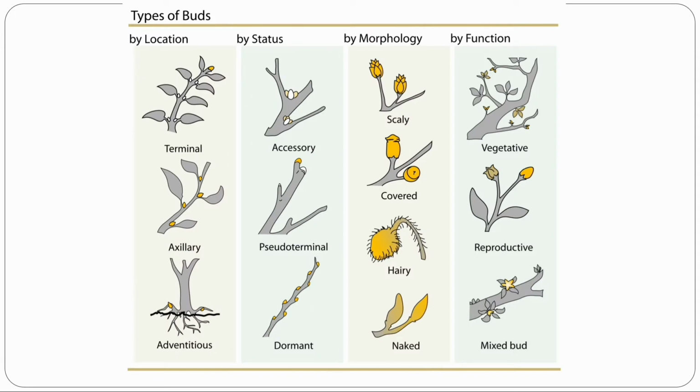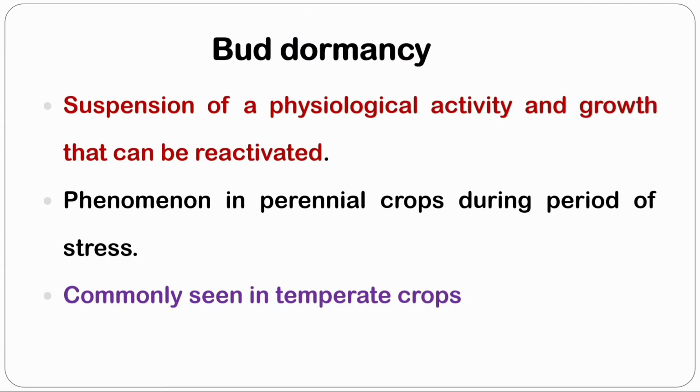Based on location, it is divided into terminal, axillary and adventitious. Based on status, it is divided into accessory, pseudo-terminal and dormant. Based on morphology, it is divided into four types: scaly, covered, hairy and naked. Based on function, vegetative, reproductive and mixed bud. It is just to have a clear idea about where and how the bud is. Now we'll see the topic bud dormancy.